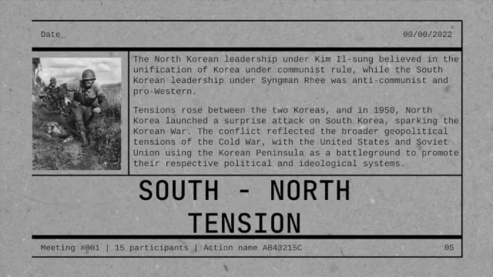South and North tensions. The North Korean leadership under Kim Il-sung believed in the unification of Korea under communist rule, while the South Korean leadership under Syngman Rhee was anti-communist and pro-Western. Tensions rose between the two Koreas, and in 1950, North Korea launched a surprise attack on South Korea, sparking the Korean War. The conflict reflected the broader geopolitical tensions of the Cold War, with the United States and Soviet Union using the Korean peninsula as a battleground to promote their respective political and ideological systems.